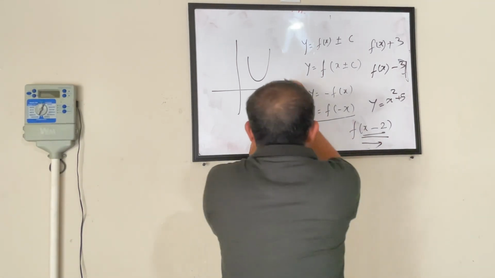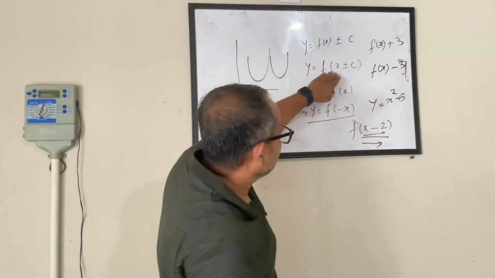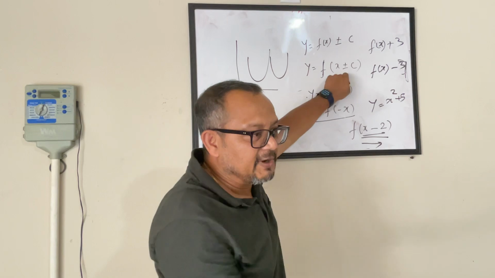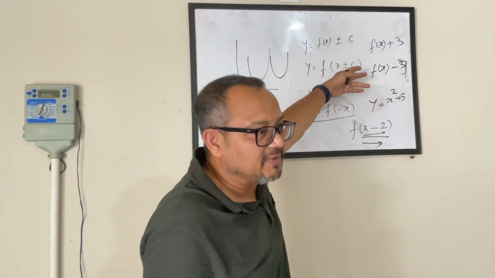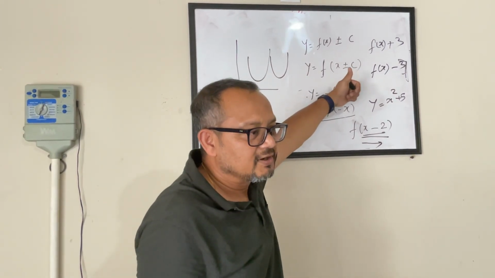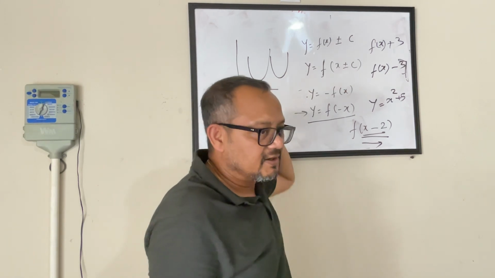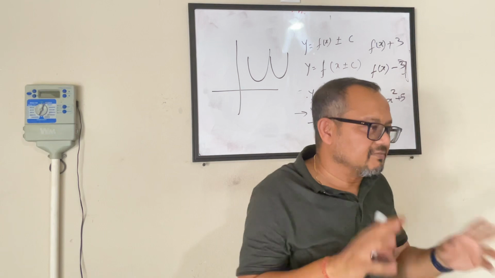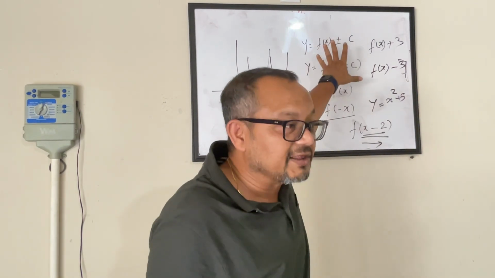So the whole parabola shifts by 2 points. Minus makes it go to the right. So Pranit, it's a no brainer. If it's a plus, it will move to the left. Alright. So now we have kind of beaten this to death 2-3 times.